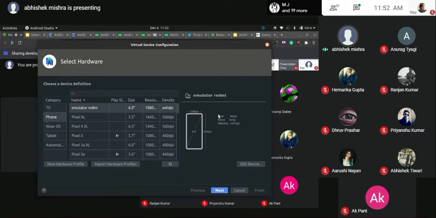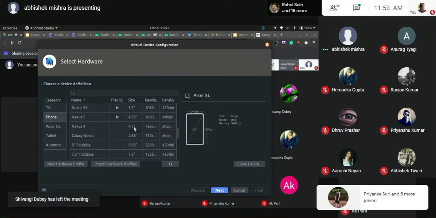Now what I did was I basically created a configuration for my device that I have, a Redmi Note 7 Pro. And basically it is the resolution, etc. I'll see if I can increase this value. Okay, not a problem. Now some of these have options for Play Store. What basically it enables is you can head over to the Play Store and download an application for your emulator if you want to use. Another one does not have the Play Store support.